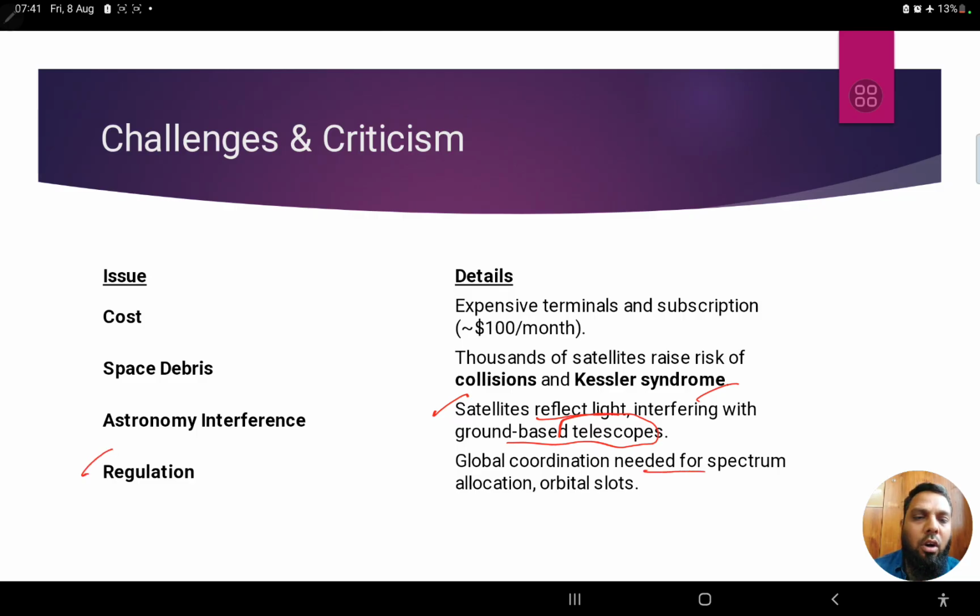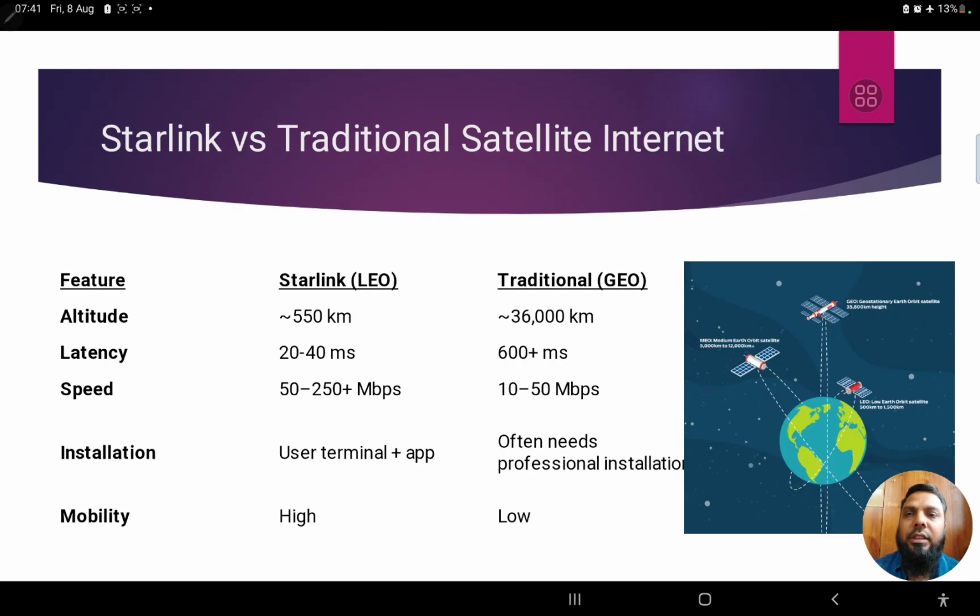Then regulation, global coordination needed for spectrum allocation, orbital slots. Currently this spectrum allocation is in the hands of governments, and for traditional services like 2G, 3G, 4G, 5G, we see that government is allocating some sort of spectrum to the private cellular or telecom service providers, right? But what about this Starlink? Now, who is going to regulate it? There is no such strong, world level regulation over here. Therefore, global coordination is needed, so that spectrum allocation or orbital slots can be allotted meaningfully, right? So these are some of the challenges or criticism that Starlink is facing.